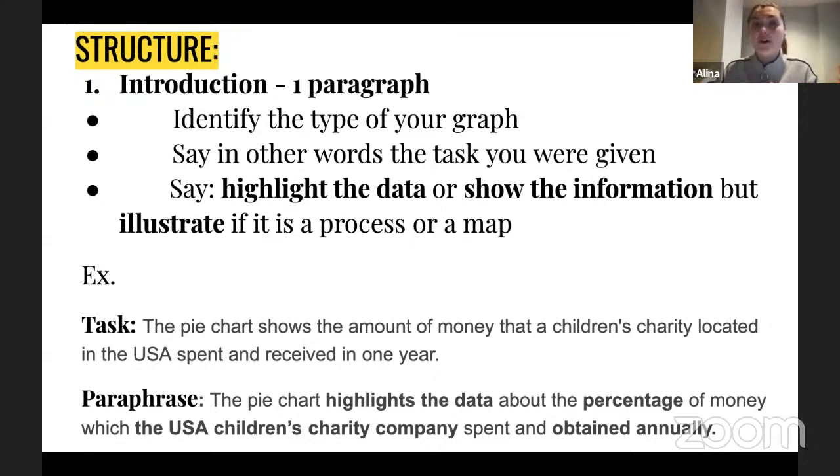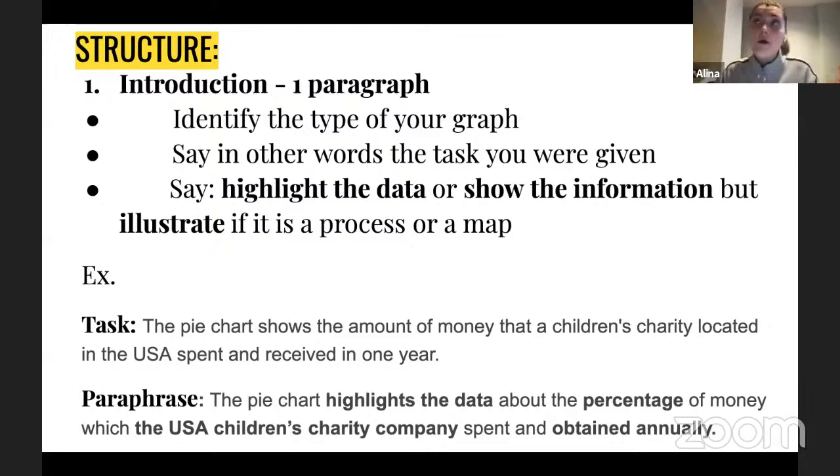We identified it, good. Next, we move on to the idea that we need to rephrase, or say in other words, the task or the title which was given to you. And this is very important. If you copy what was given in the title, you're definitely going to lose some points. So please make sure that you paraphrase the task which was given to you.